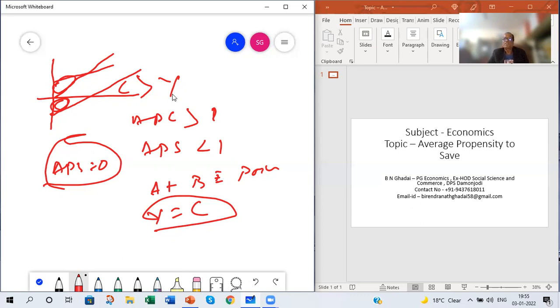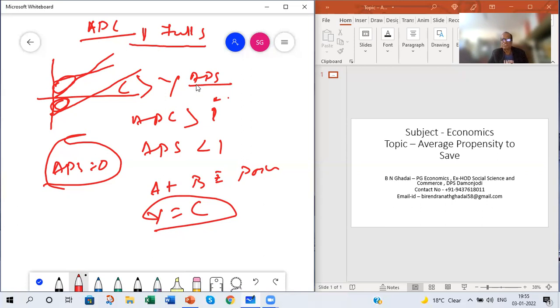And another thing, now you have a comparison with average propensity to consume. As income rises, average propensity to consume falls. But here, as income rises, average propensity to save increases. You see the difference. As income rises, the APC falls, but what happens to APS? The APS rises. That you must remember.